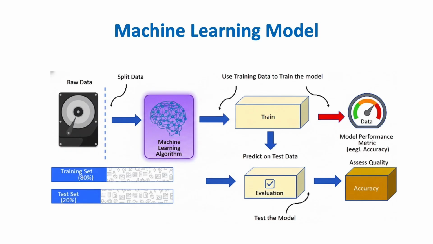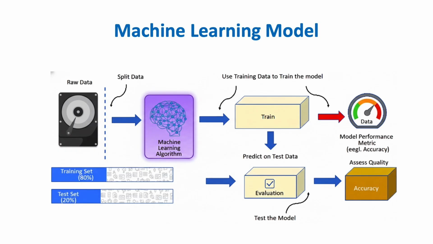The training set is used to teach the machine learning algorithm. During this phase, the model looks for patterns and relationships in the data. This process is called training, and it's where the model learns how to make predictions. Once training is complete, the model is not tested on the same data it learned from. Instead, we use the test data which the model has never seen before. This helps us understand how well the model can generalize to new, unseen data.